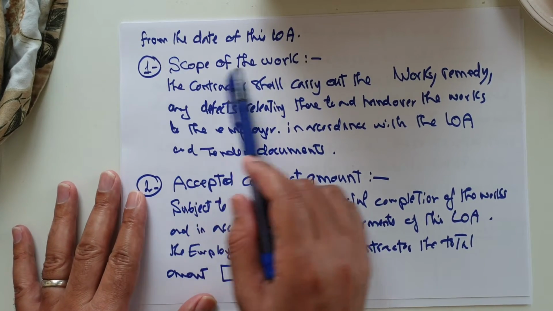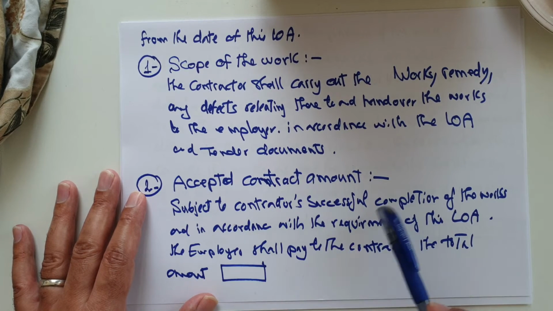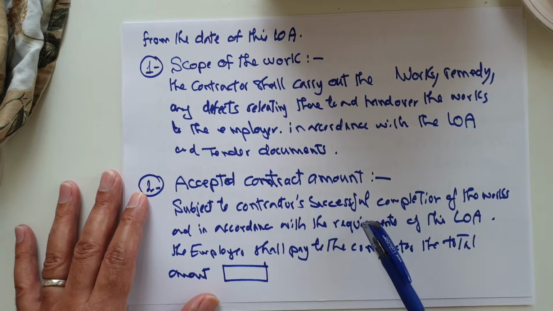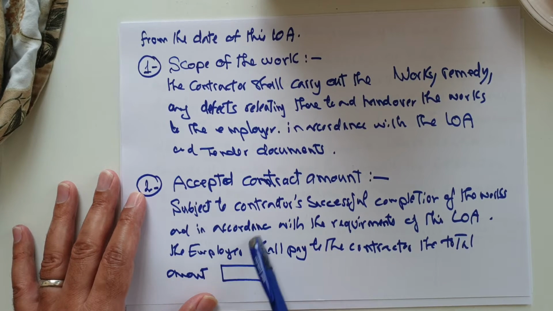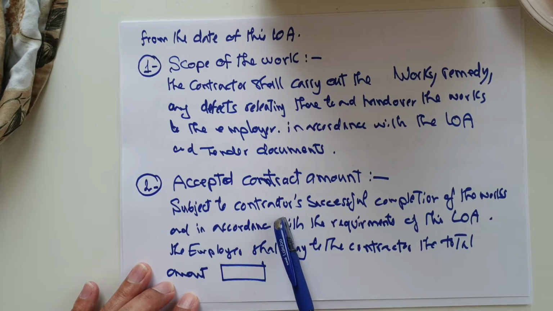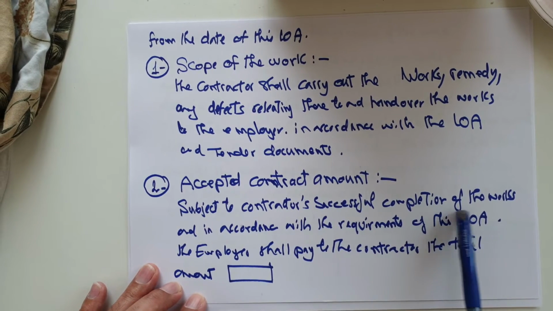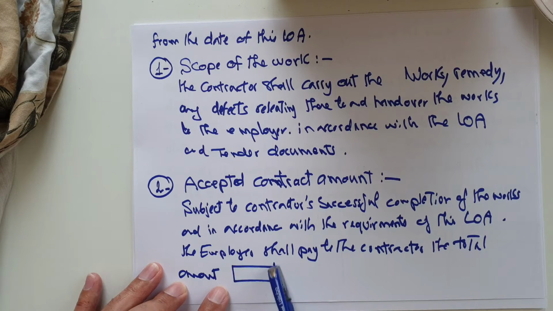First of all, the scope of the work, details about the description of the work. Second, how much is this amount for the scope of the work, and how much is this amount for the contract agreement or for the LOA. So we have to mention in this accepted contract amount, subject to the contractor's successful completion of the work and in accordance with the requirement of this LOA, the employer shall pay to the contractor the total amount, and we'll mention here the total amount of the project.